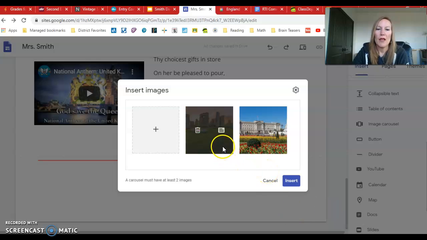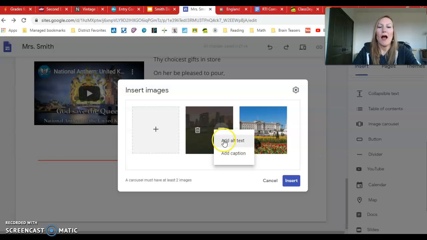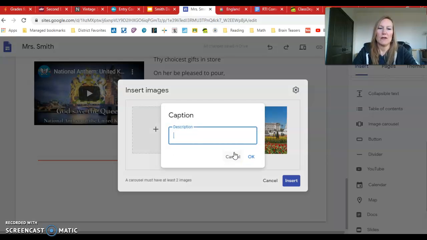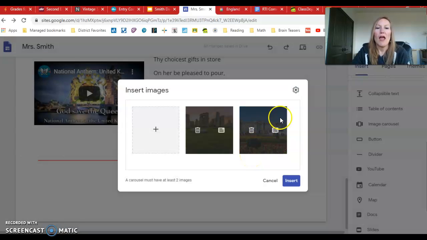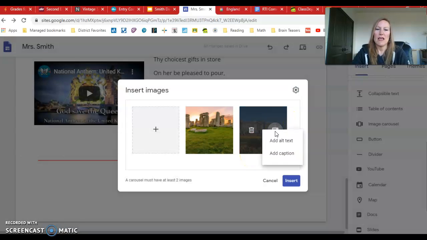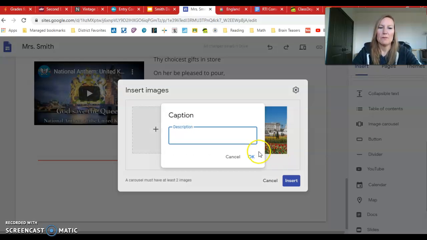Okay. Now, notice once I have these uploaded here, there's a couple of options. If I hover over it, I can trash it because maybe I chose the wrong one. And I can also come over here and add text. So I'm going to click on this. I am going to add a caption so that when the image shows, it also shows a little description, a little title. So I'm going to put Stonehenge and click OK. And then I'm going to come over here and do the same to this one. I'm going to add a caption.